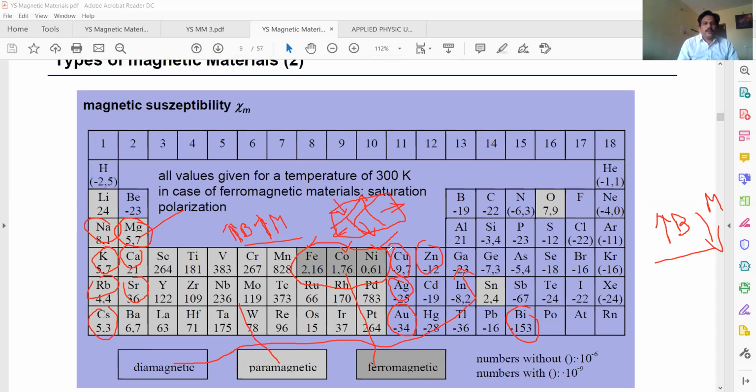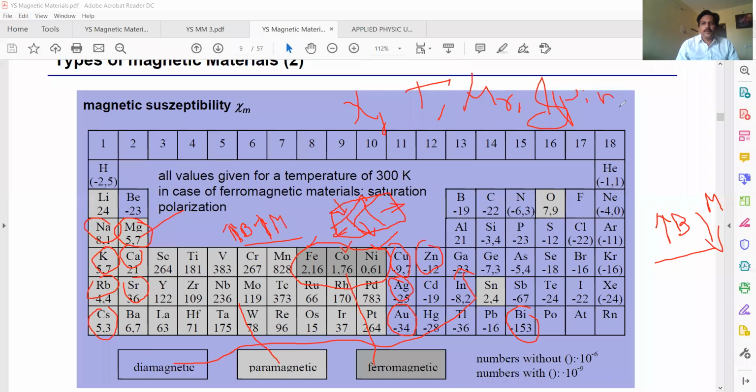I'm explaining dia, para and ferro not only by example but also in terms of susceptibility chi, temperature, relative permeability, and spin alignment.